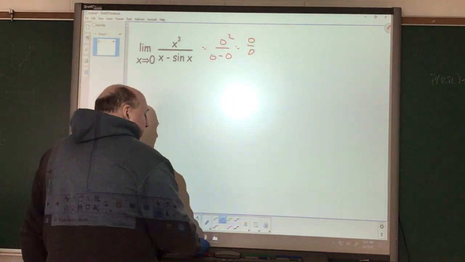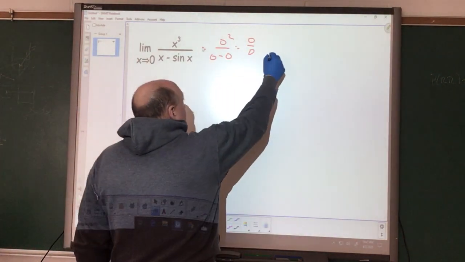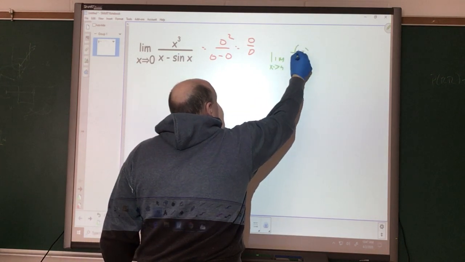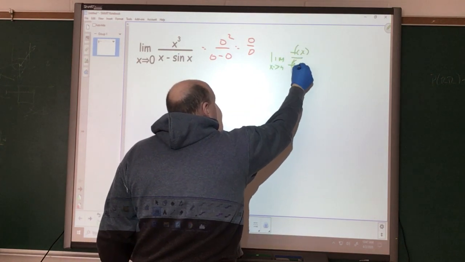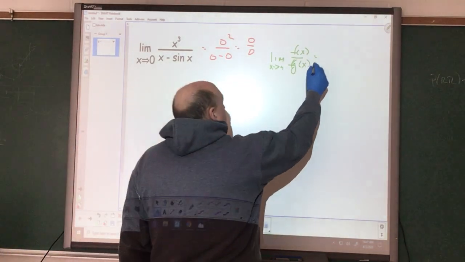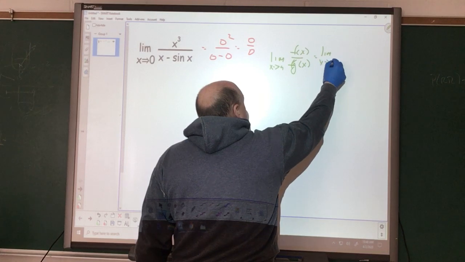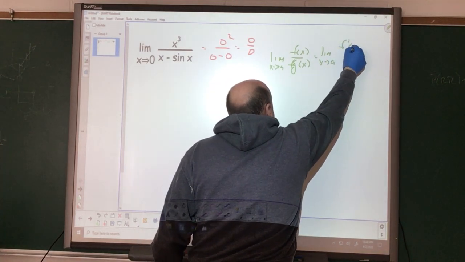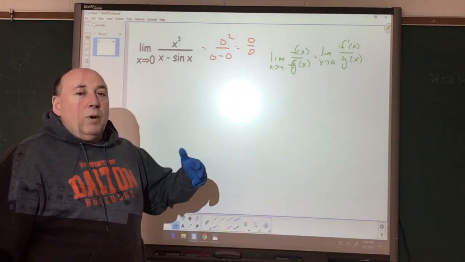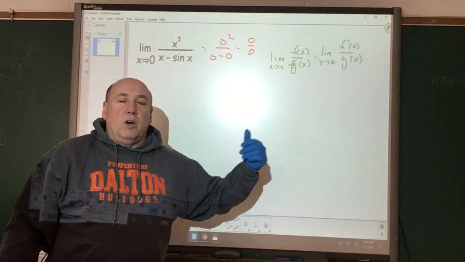So we're going to use L'Hopital's rule, which tells us the limit as x approaches a of f of x over g of x will equal the limit as x approaches a of the derivatives of top and bottom. And we can continue taking derivatives as long as we want.